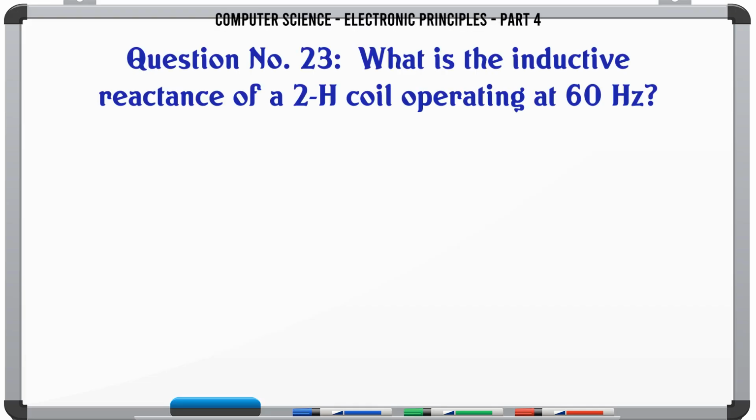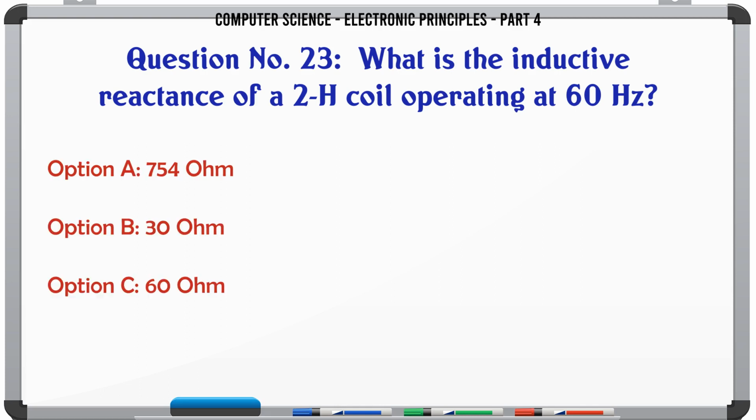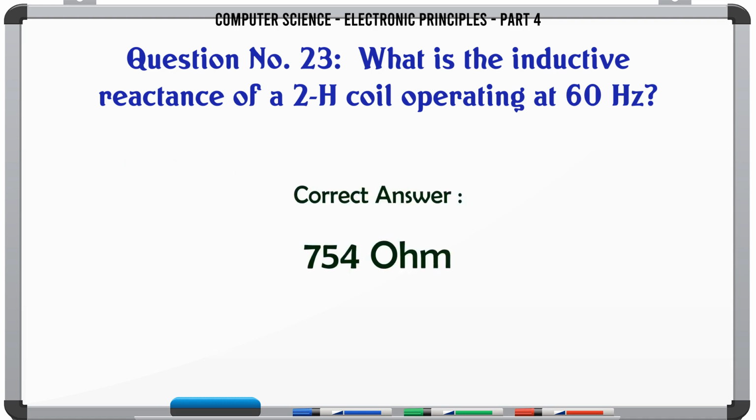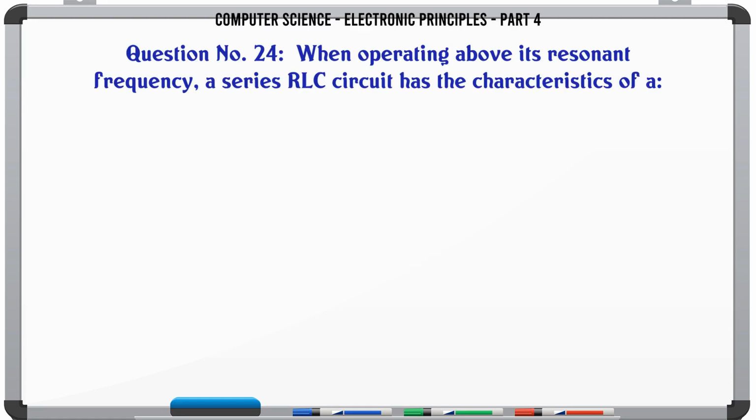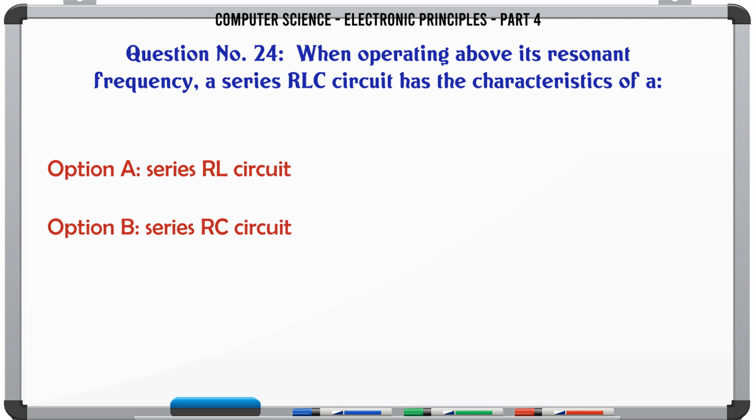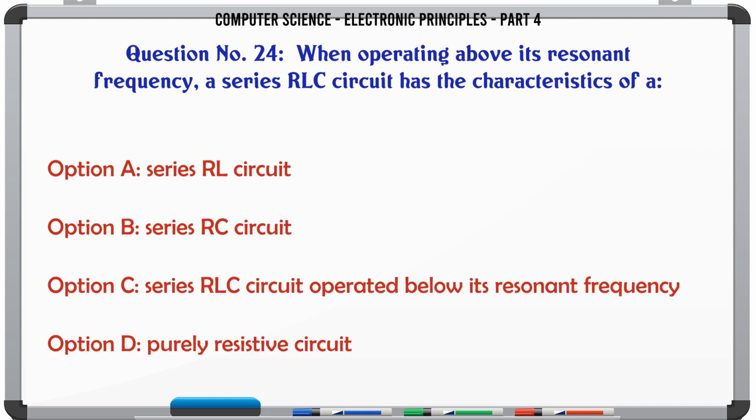What is the inductive reactance of a 2H coil operating at 60 Hz? A. 754 ohm. B. 30 ohm. C. 60 ohm. D. 120 ohm. The correct answer is 754 ohm.